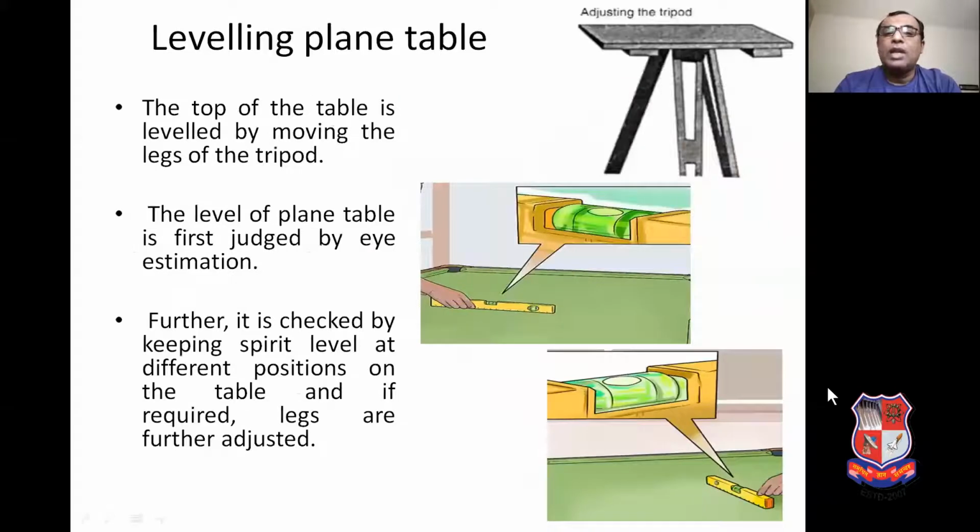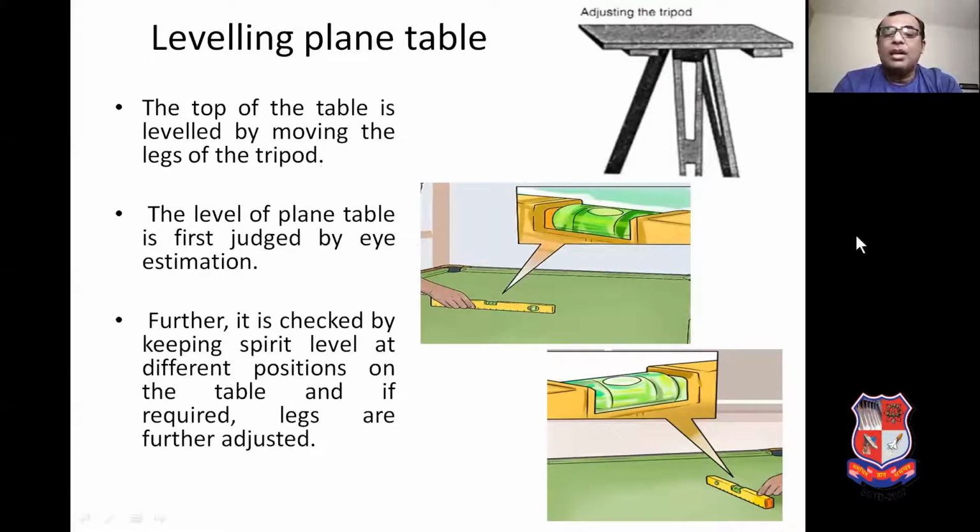Our next operation is leveling of the plane table. Leveling of the plane table is done by using the spirit level, and the spirit level is placed in 2 different positions at right angles to each other. The top surface of the table is leveled by moving the legs of the tripod stand.